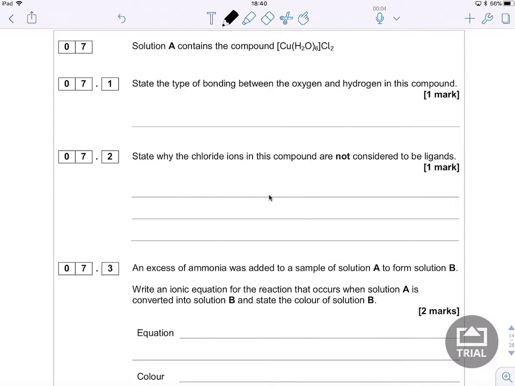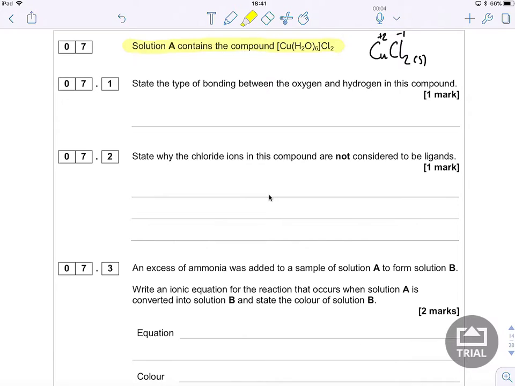Okay, this question is about the transition metals, everyone's favourite, and it starts off with a really weird way of writing something down. So when I looked at this as an exam paper, I had to look at this statement a couple of times before I understood what was going on. So I've got my copper hexa-aqua ion, and then I've got two Cl2. So it looks like a chlorine molecule. It's not. What it really is, is another way of writing copper chloride as a solid. I'd have copper 2 plus and I'd have chloride 1 minus. So I'd have that ionic bond really.